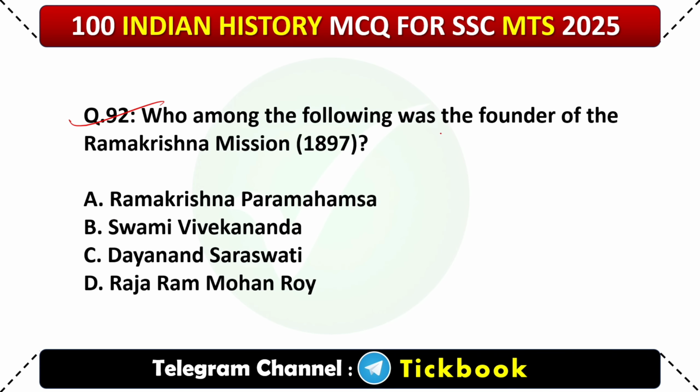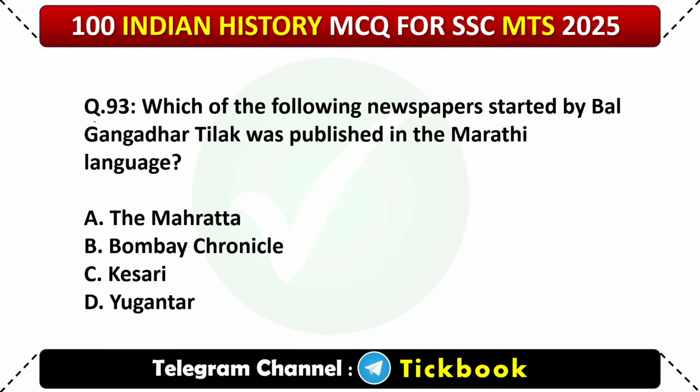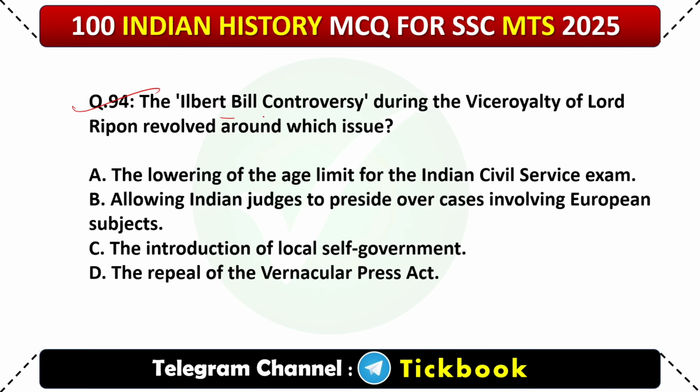92. Who among the following was the founder of the Ramakrishna Mission 1897? Option number B, Swami Vivekananda. 93. Which of the following newspapers started by Bal Gangadhar Tilak was published in the Marathi language? Option number C, Kesari. 94. The Ilbert Bill controversy during the viceroyalty of Lord Ripon revolved around which issue? Option number B, allowing Indian judges to preside over cases involving European subjects.